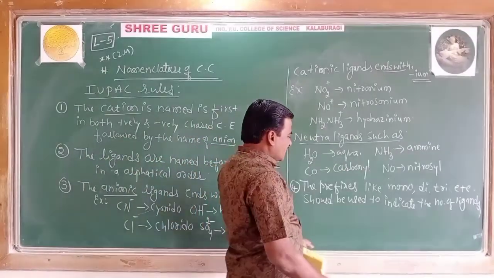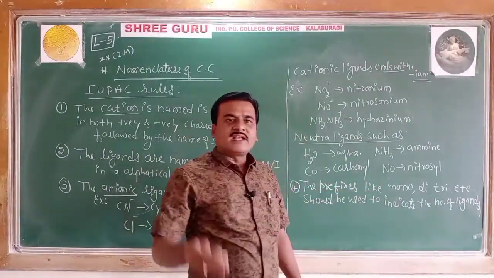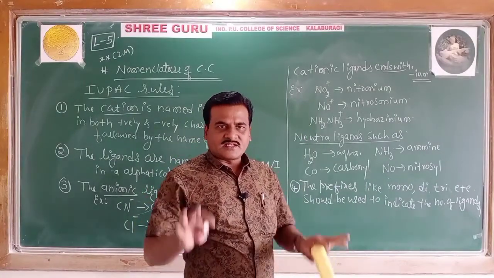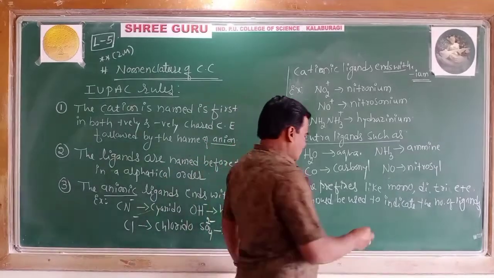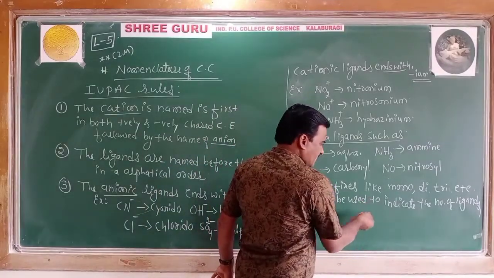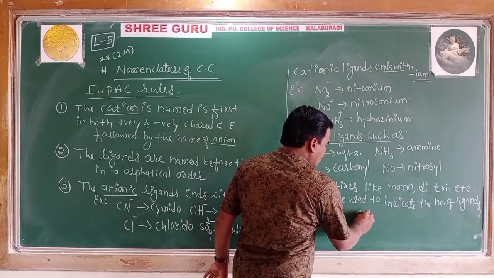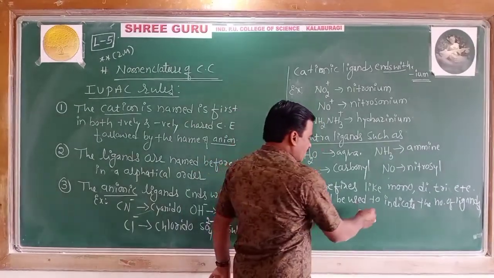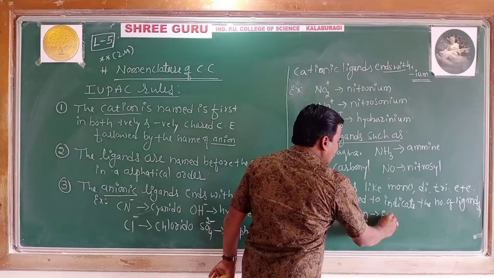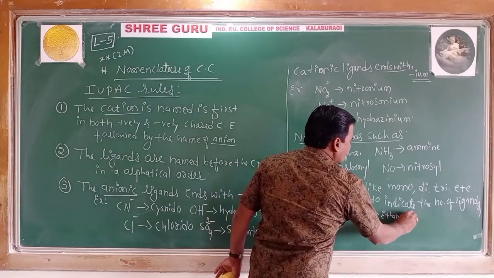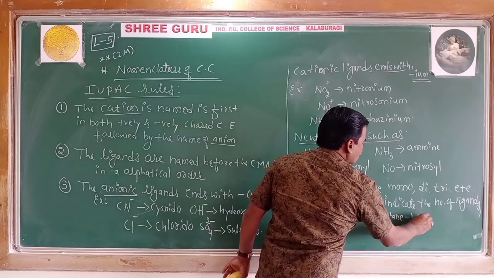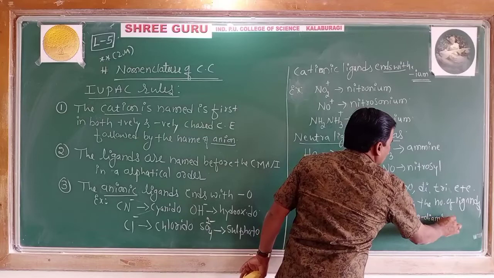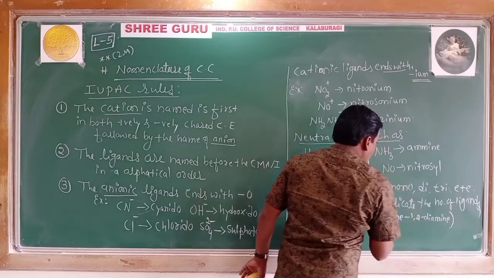Going further, if a Greek prefix already appears in the ligand itself, such as en, which is ethylene diamine. So what does en represent? Ethane-1,2-diamine.